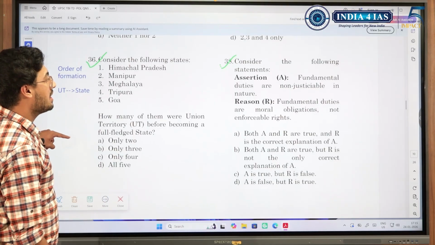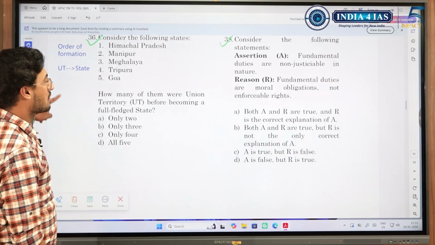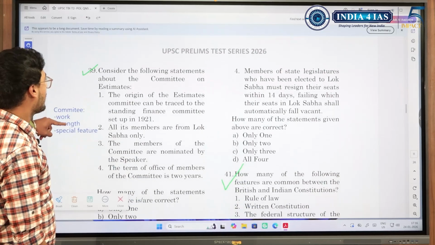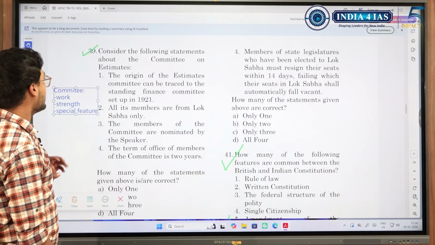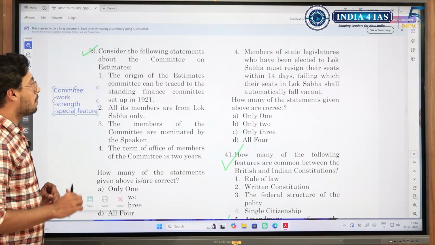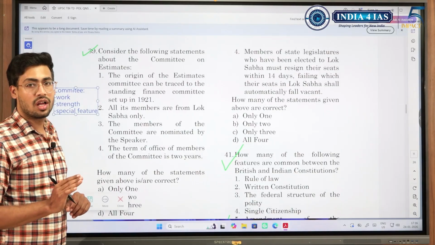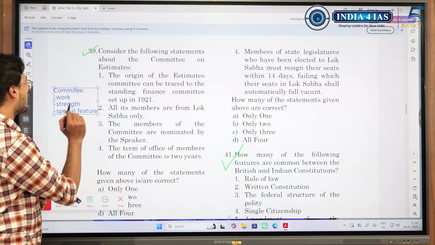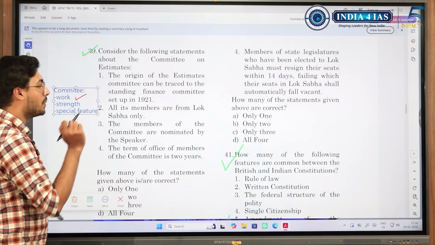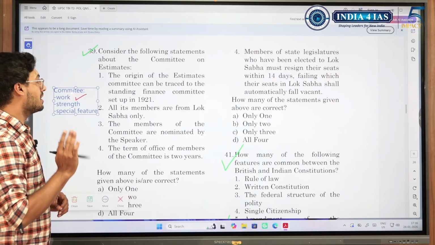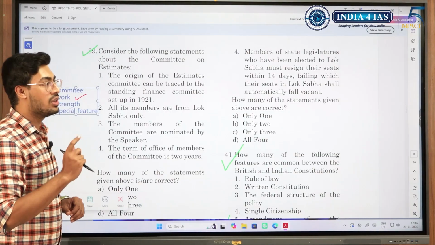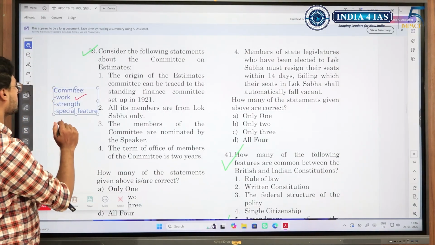Moving on, fundamental rights, fundamental duties. Okay, easy question. Committee on estimates. So here I wanted to highlight, see, parliamentary committees, we should know about those committees. 3 things, 3 important things. What is the work does the committee do? In most of the cases, the committee name itself will tell what is the work that it does. For example, committee on privileges, we'll see if there's breach of privilege or not.